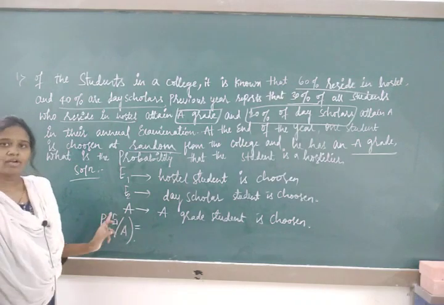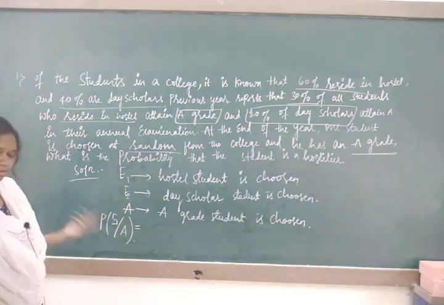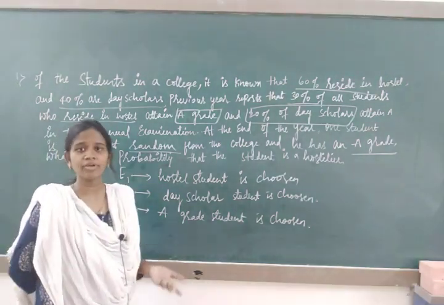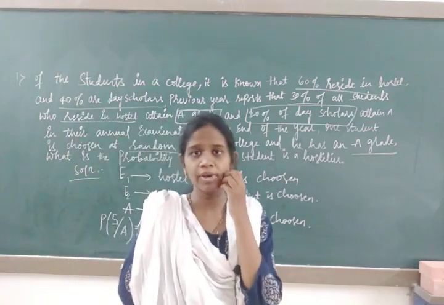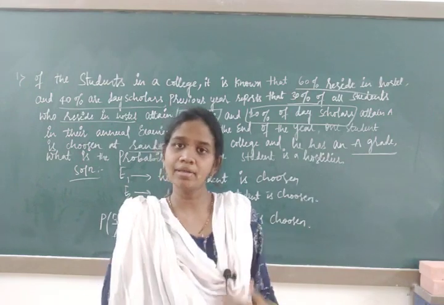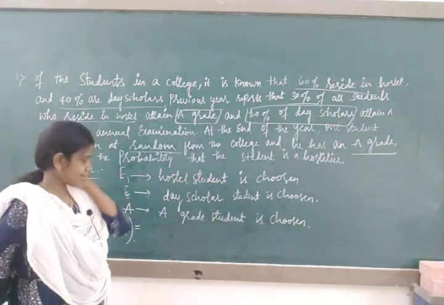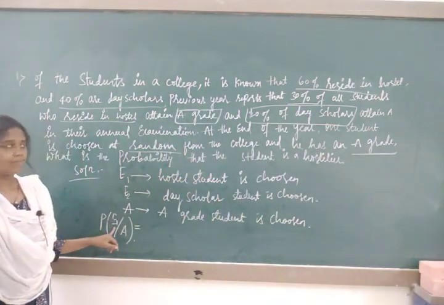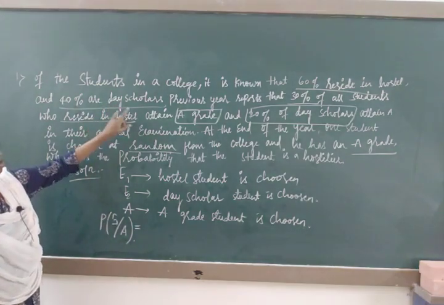First of all, write down all the possibilities. Instead of the Bayes theorem formula we are taking the normal probability formula, that is P of E equals N of E divided by N of S. Now write completely about E1 values, that is hostel students.